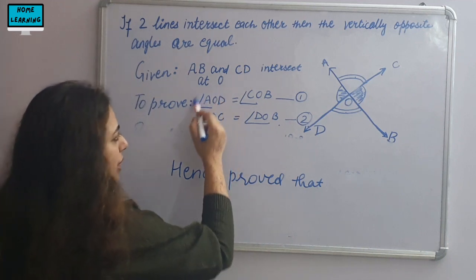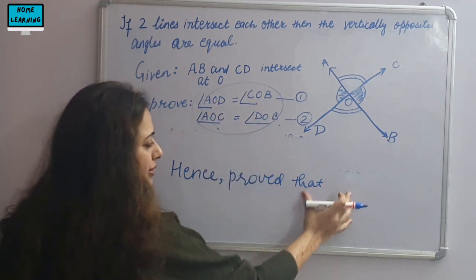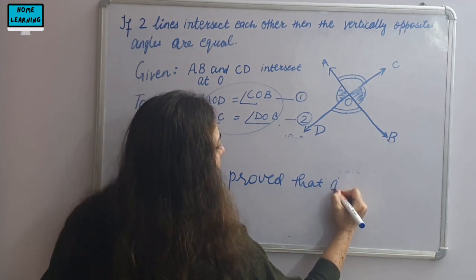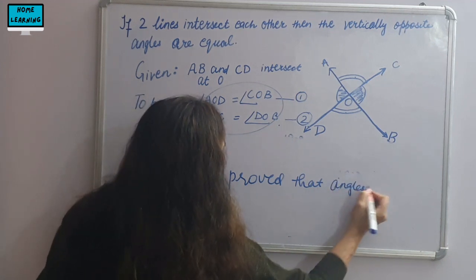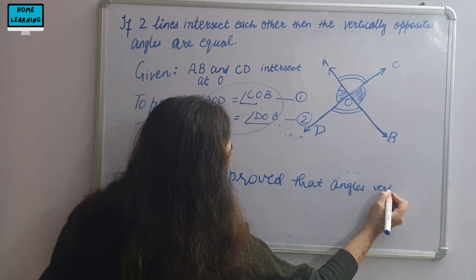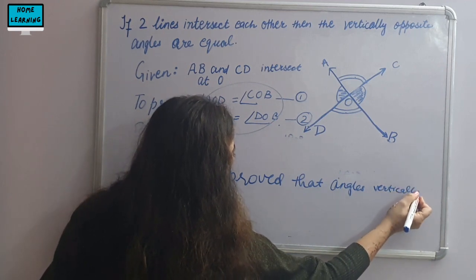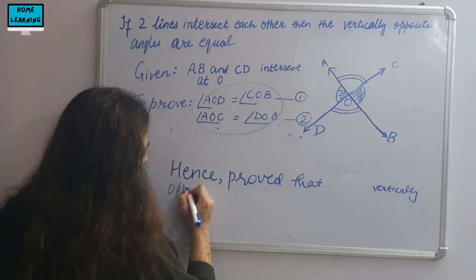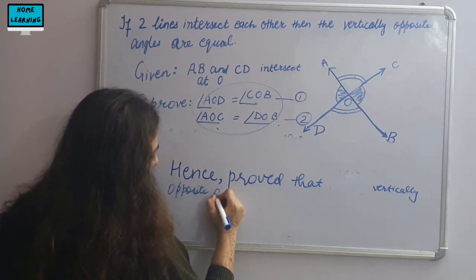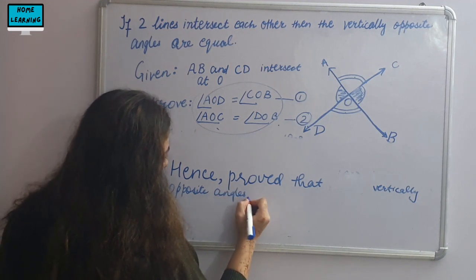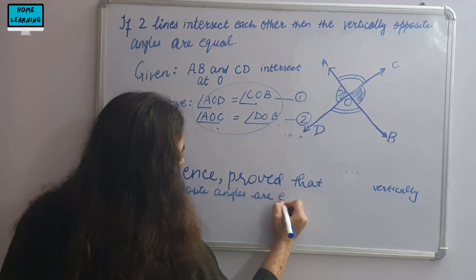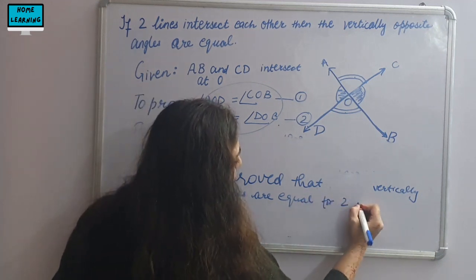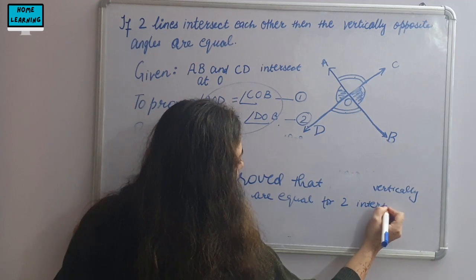Either write that these two angles are equal, or you can write vertically opposite angles are equal for two intersecting lines.